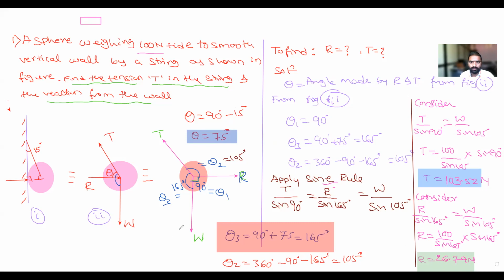Okay, so now finally you have to write the answers. I will write it on the next page. Just write the result. What is asked? That is the reaction. R is equal to and T is equal to. This much you have to write, and you have to keep it in a box.